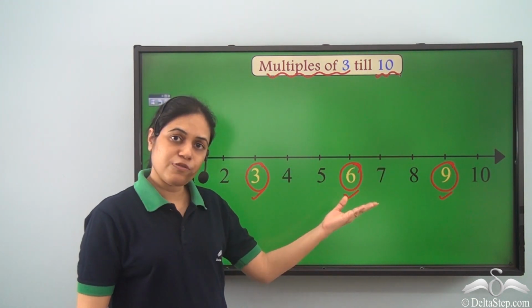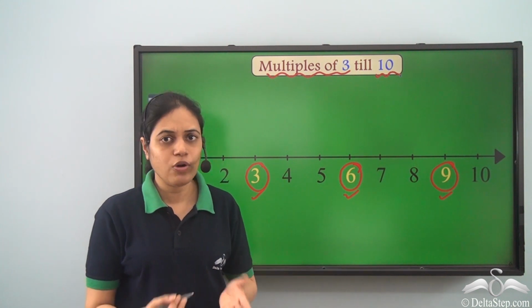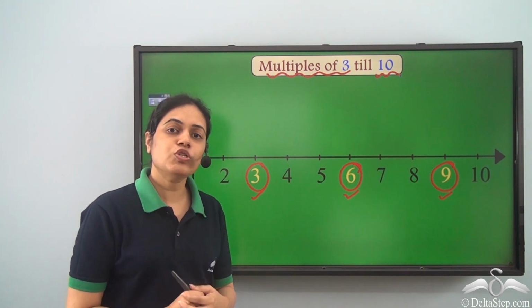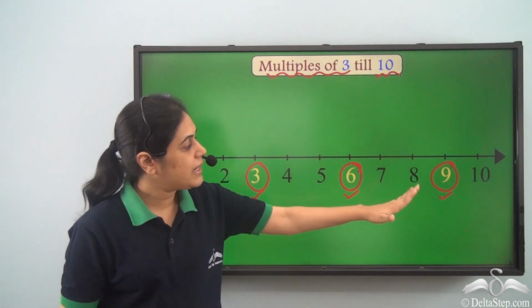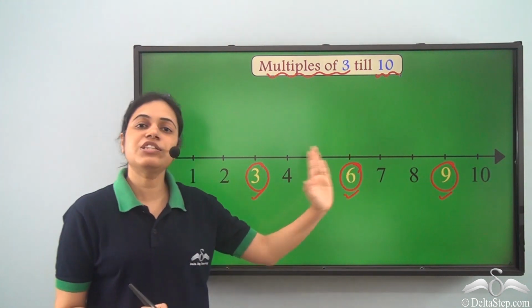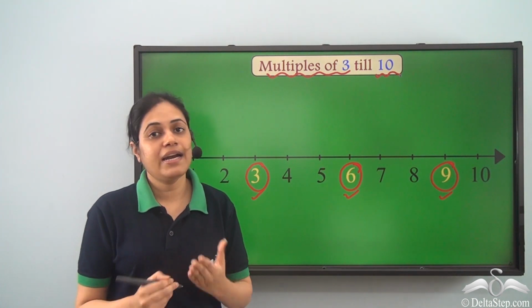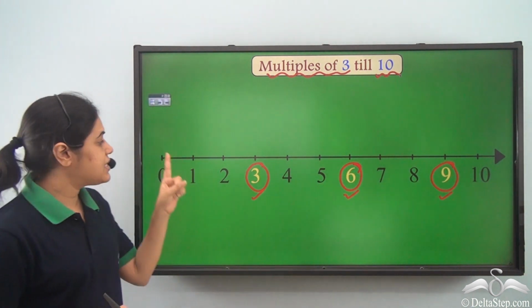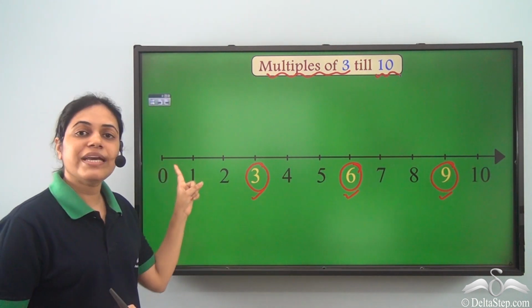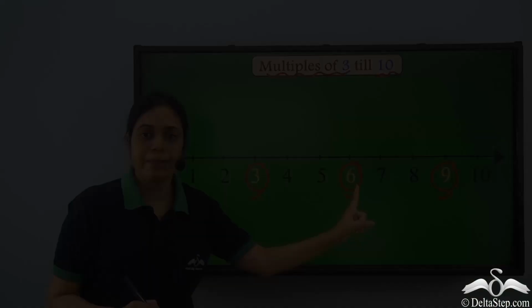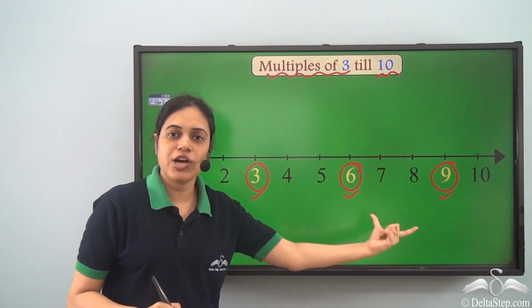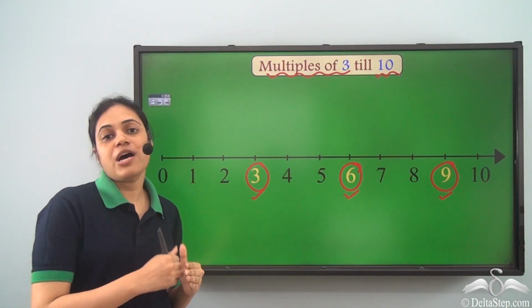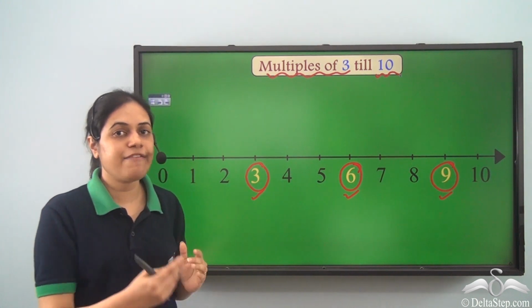There are multiples of 3 beyond 10 as well. We know 3 into 4 is 12. So 12 is a multiple of 3. But till 10, we have these 3 multiples of 3. And how can we find them? Starting from 0, we take steps or we jump, and the gap of each jump will be 3. So we jump 3 numbers ahead every time.